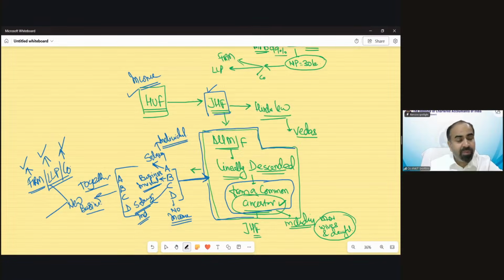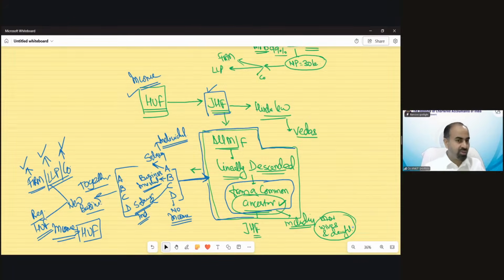But if they registered this business as an HUF, then whatever income is earned from this business is going to be taxed as a Hindu undivided family. Understood?